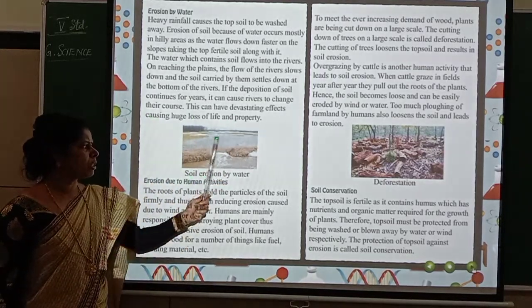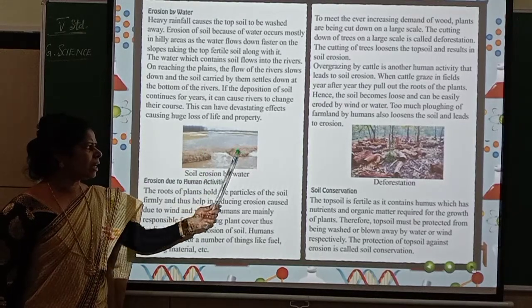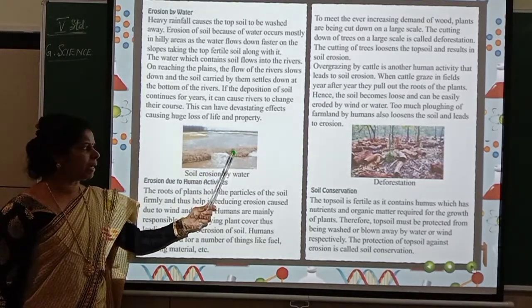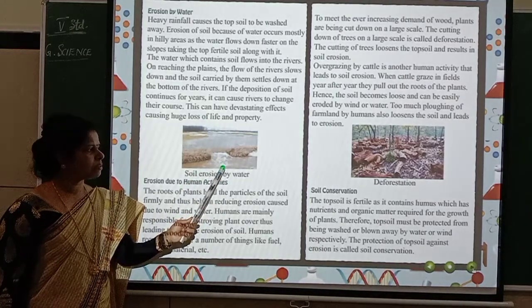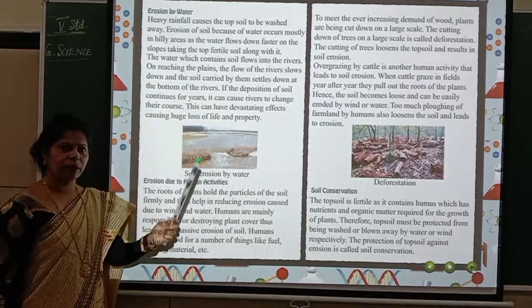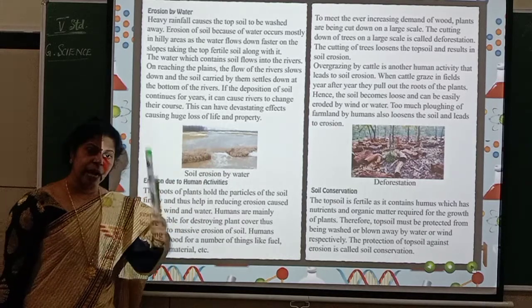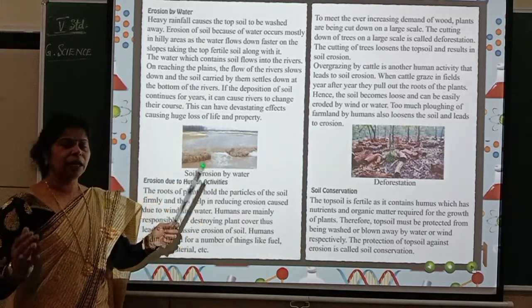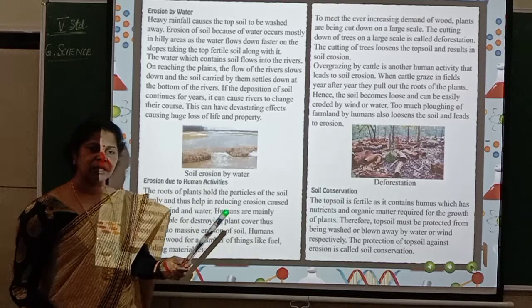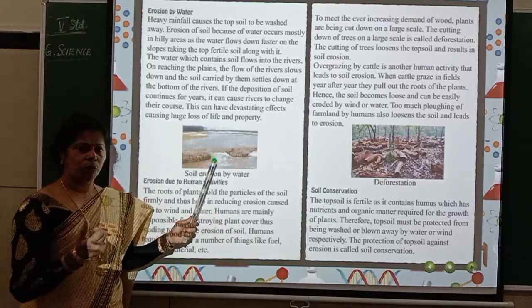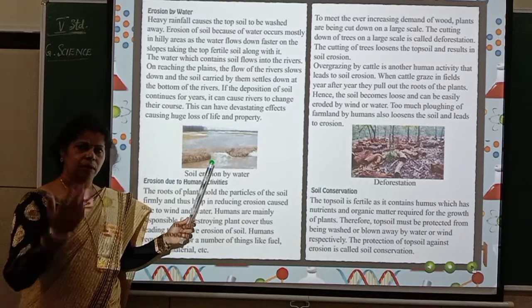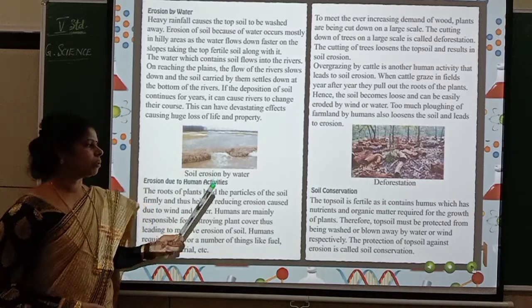So soil erosion by water, you can see. Like a dam, you can see a bund. See, it is opening in that bund and the water is moving. Like that it can open the dams also. If you have constructed any dams, even that can break open due to the speed of the water. And the amount of water is also more.